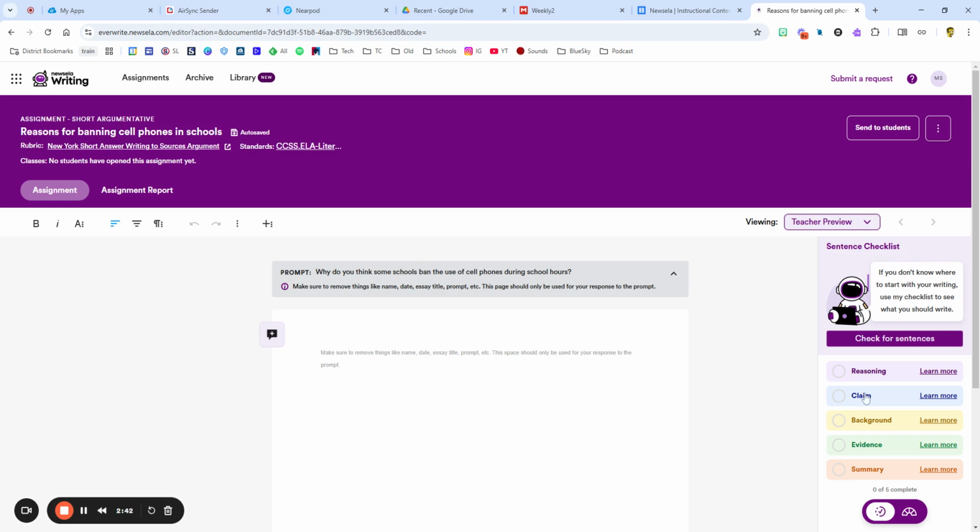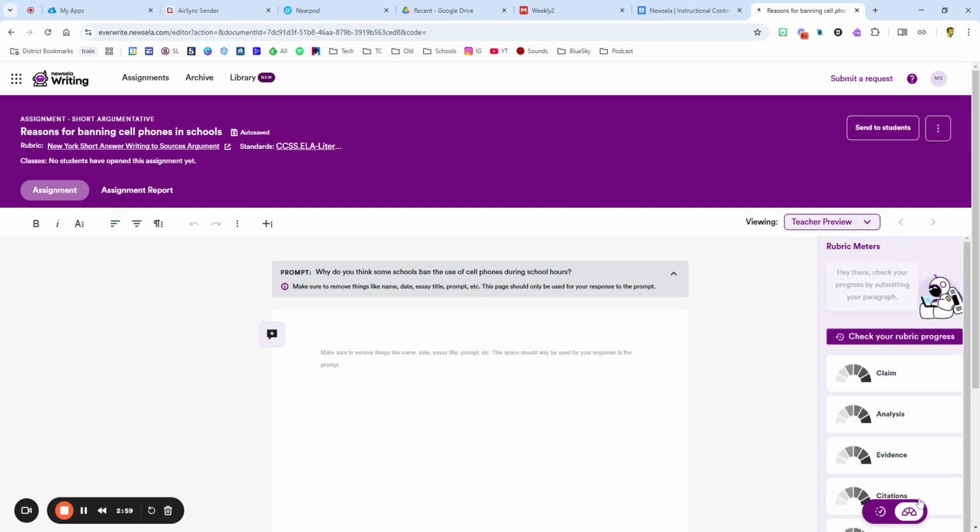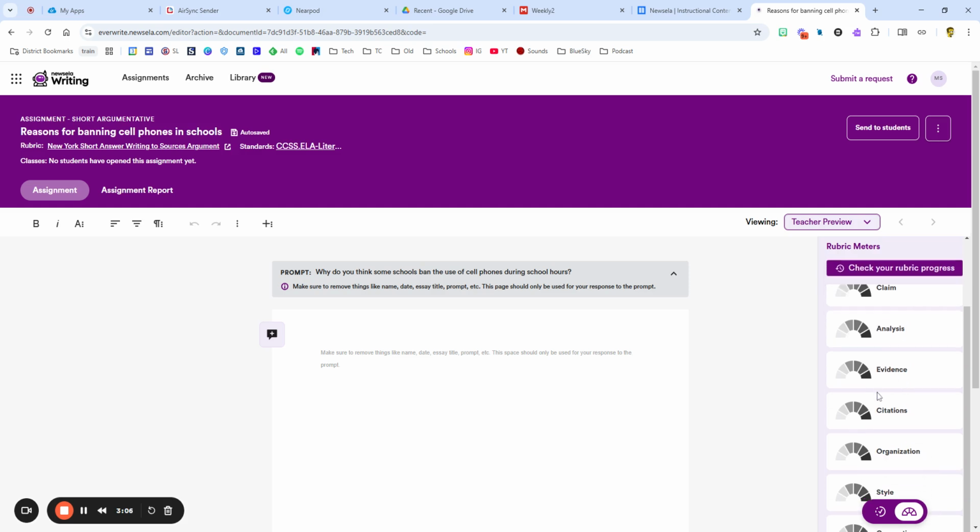This checklist, whether or not you have claim, evidence, reasoning, a background, and a summary. And it's actually going to go through, and if you wanted to, it's going to highlight different sentences within the piece of writing that supports your claim, your evidence, your reasoning, etc. Also, it's going to see how I'm doing on the rubric process. So basically it's like, if your claim isn't as strong yet.